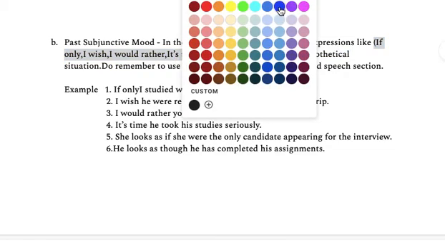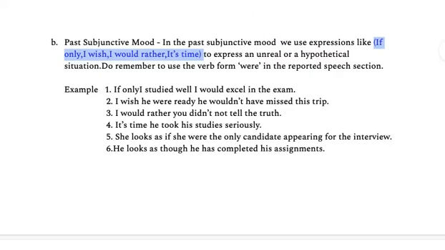These are all used to express an unreal or hypothetical situation, and they are past subjunctive mood. And do remember to use the verb form were with them. We never use was, we always use the were form.